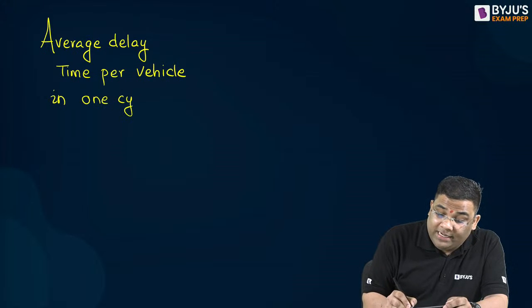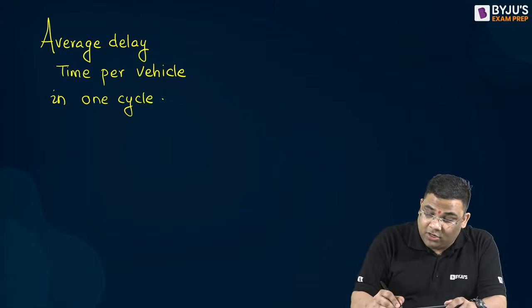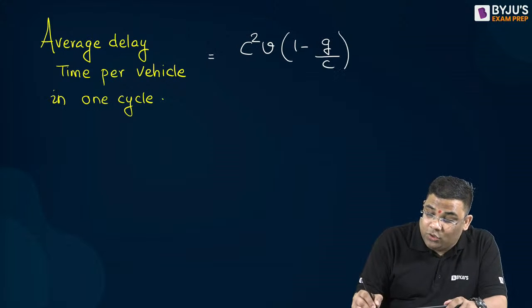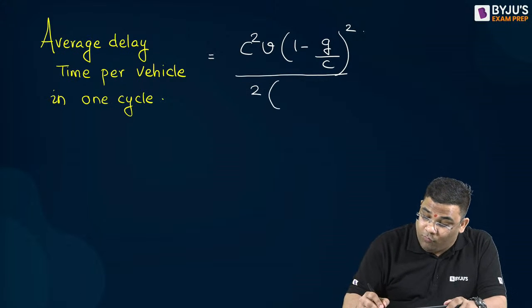I got the total delay, and I got that as C square V, 1 minus G by C whole square, divided by 2 into 1 minus V by S.